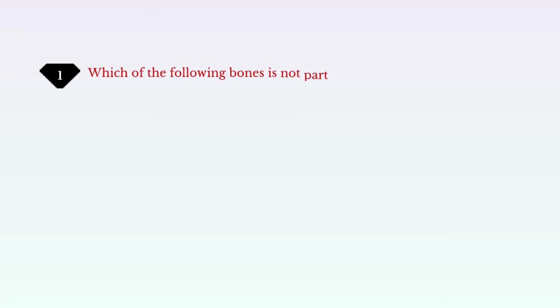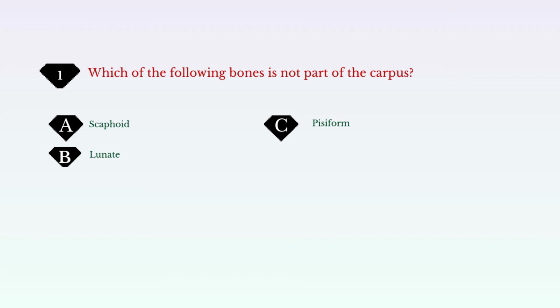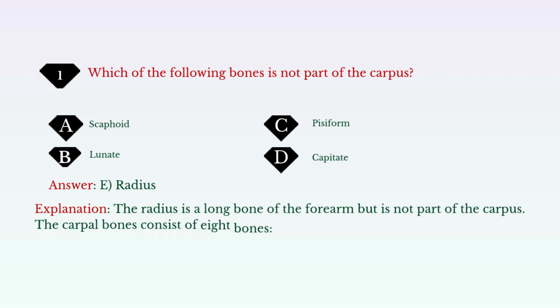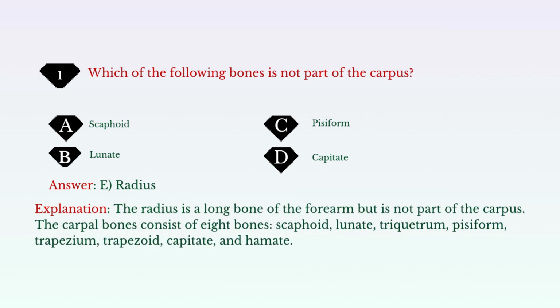Which of the following bones is not part of the carpus? A. Scaphoid. B. Lunate. C. Pisiform. D. Capitate. Answer: E. Radius. Explanation: the radius is a long bone of the forearm but is not part of the carpus. The carpal bones consist of 8 bones: scaphoid, lunate, triquetrum, pisiform, trapezium, trapezoid, capitate, and hamate.